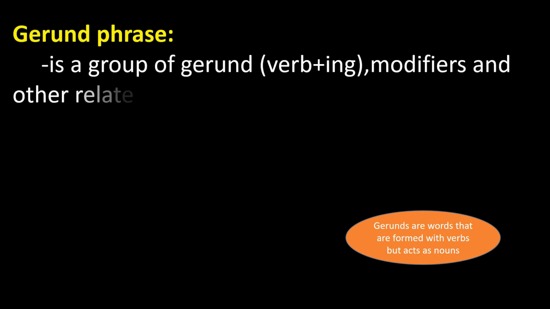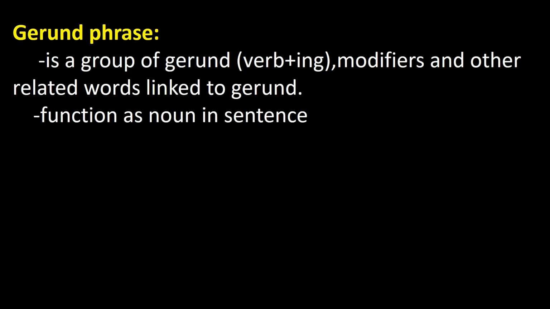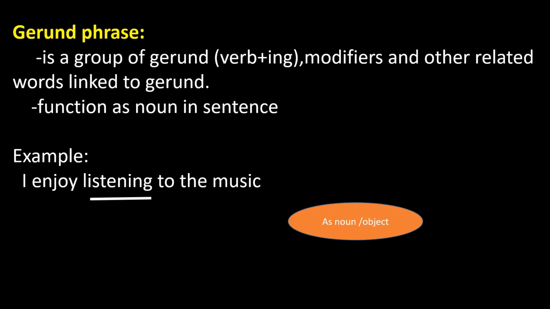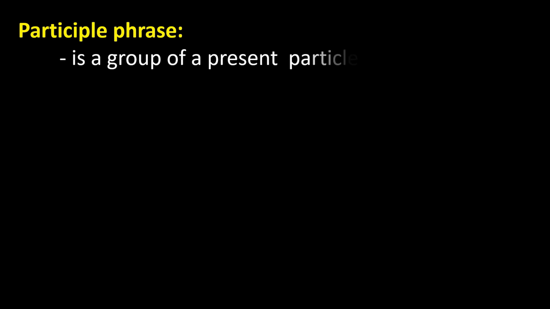Next, the gerund phrase. A gerund phrase is a group of words with a gerund, meaning verb plus ing. Gerunds are words that are formed with verbs but act as nouns actually, and it functions as a noun in a sentence. I enjoy listening to the music. Here the former is verb plus ing, listening, and it functions as a noun as an object. So from the sentence we clearly understand it forms as a verb but it acts as a noun.